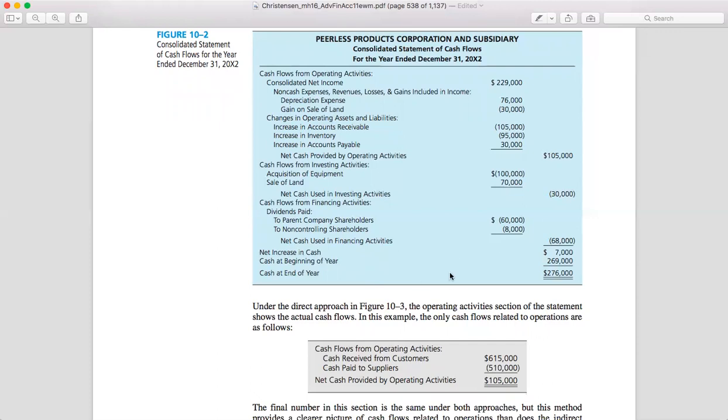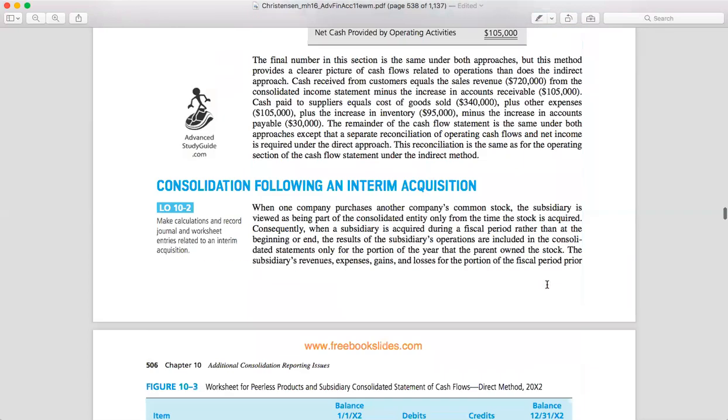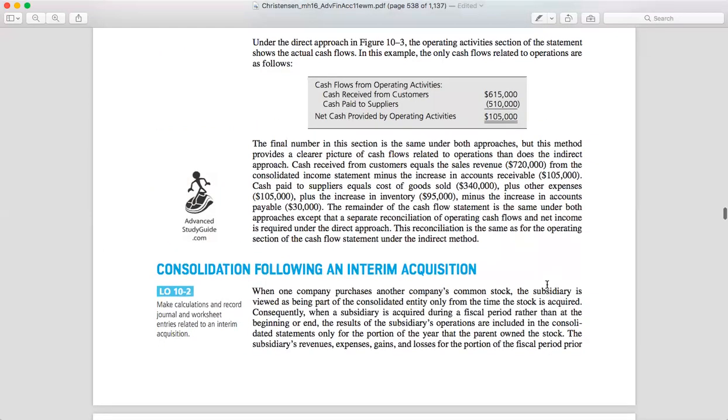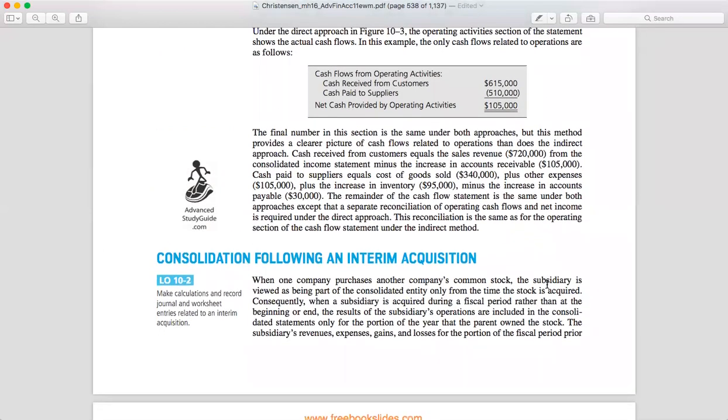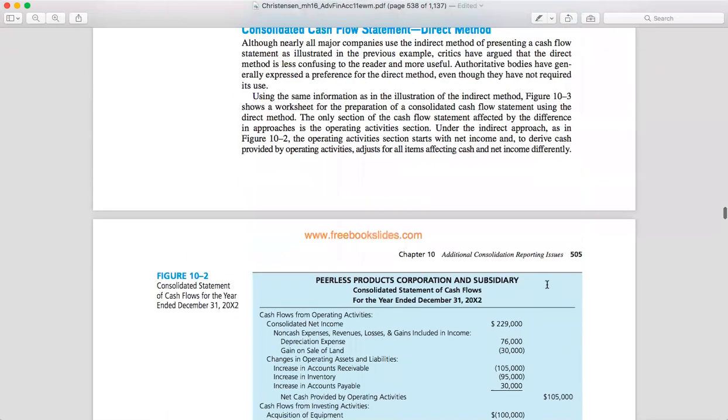So we know from this illustration that the cash at the beginning of the year is 69,000, sorry, and the end of the year is 276,000. Okay. So, all right. Okay, so this is just the illustration up to this point for part 1 of chapter 10.